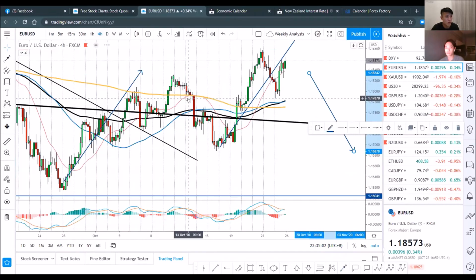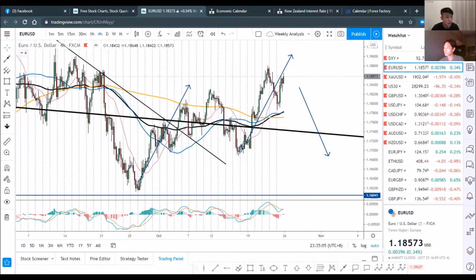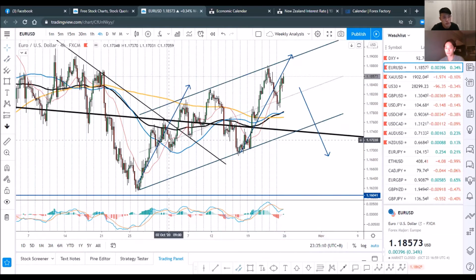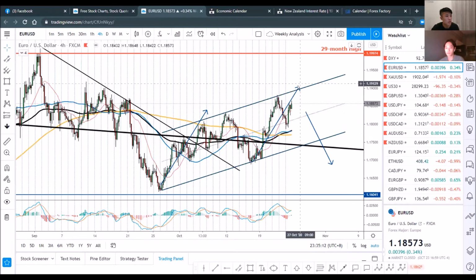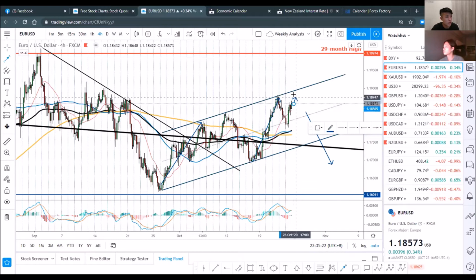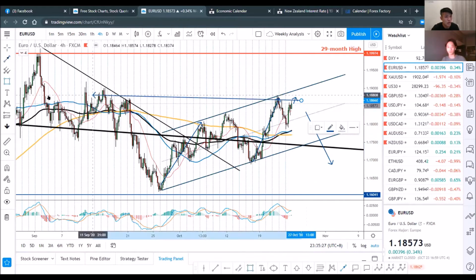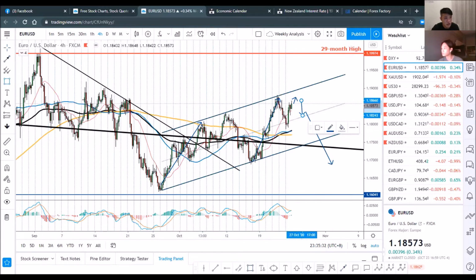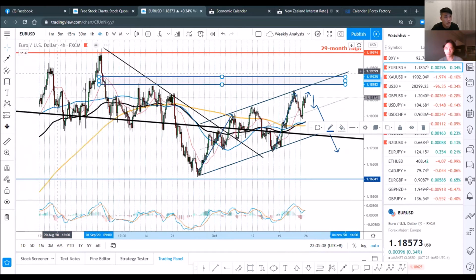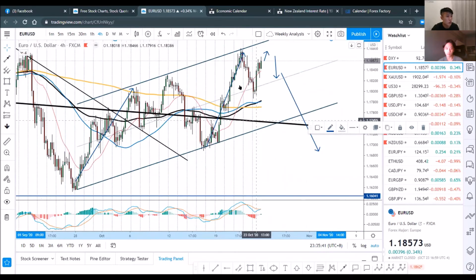So that also brings us to the 4-hourly chart. And I think the first thing we can do is to plot a channel right here. It actually fits pretty well. So in the 4-hourly chart, we can see that there are already 2 waves of a pullback for the euro against the US dollar. So the first thing we can look out for is whether it will form a double top in the 4-hourly chart right here. A pretty important level from what I see is a supply zone right here. I will put it somewhere higher, based on the candlestick formation right here. So it's not very far.